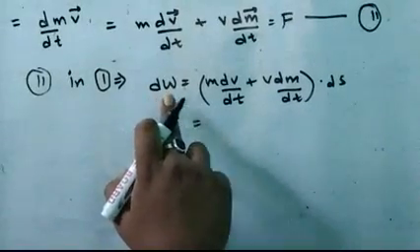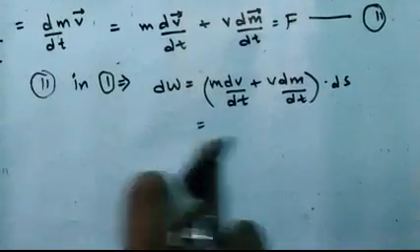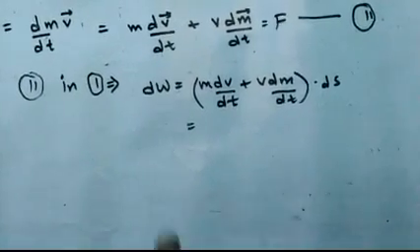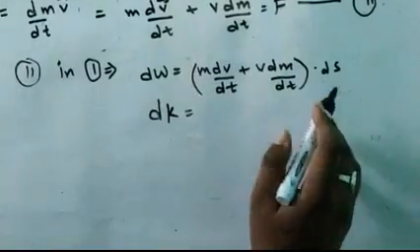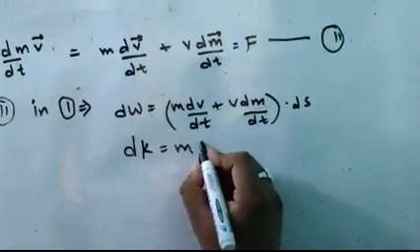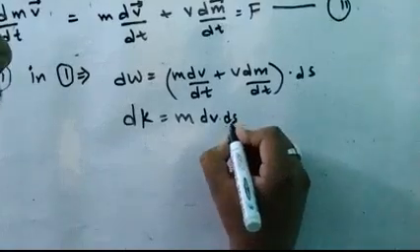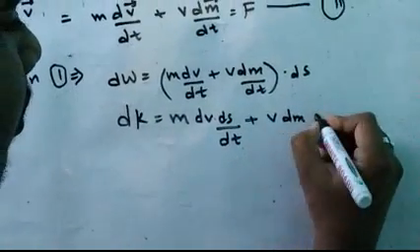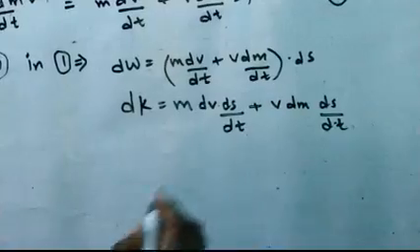Therefore, when the work dW is done on the object, due to this work dW it would be changing into the kinetic energy of the object. That is, the change in kinetic energy due to dW work will be dK. Okay, so it is the change in kinetic energy. So let us bring this ds inside it. So we get dv into ds by dt, we can write this way, plus v dm ds by dt. Okay friends, so this is dK.